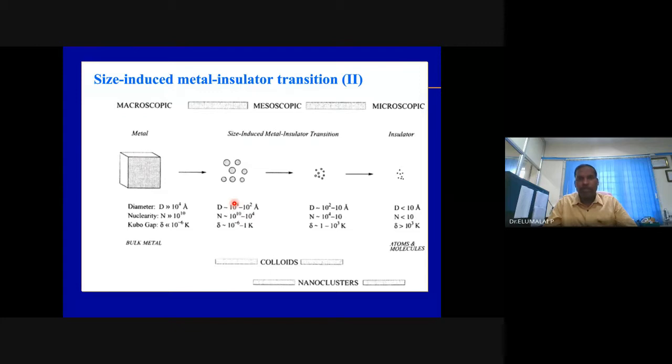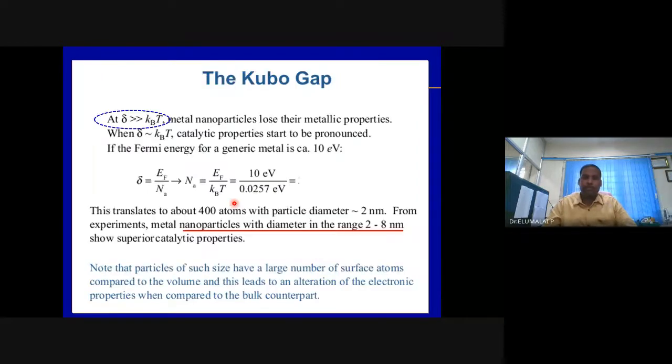That is why, at the beginning of this course, I told you that when you move from bulk to nano, metals may become semiconductors and semiconductors may become insulators. Now we understand why. It all depends on grain size engineering, band gap engineering, on density of state, and whether the band gap is increasing or the Kubo gap is developing.